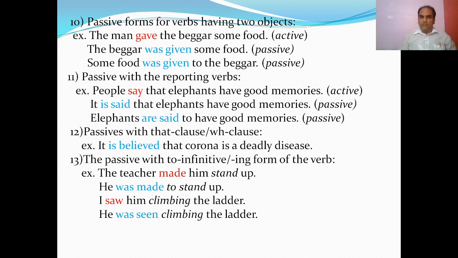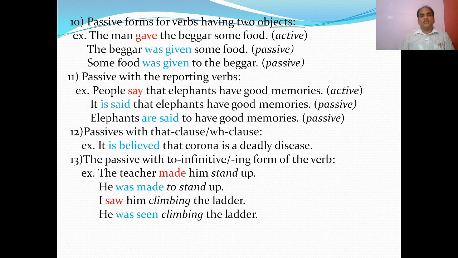To make it passive, two objects are there. Gave what? Some food. Some food is the direct object. Gave whom? The beggar is the indirect object. So we can make two passive sentences with the help of both the direct and indirect object. So ditransitive verbs can have two passive sentences. First take the indirect object. The man gave the beggar some food is active. The passive: the beggar was given some food. Here in the passive we can also do the same: some food was given to the beggar.